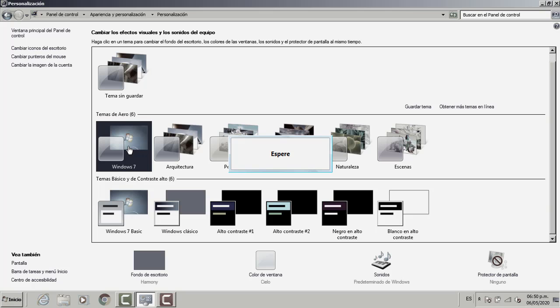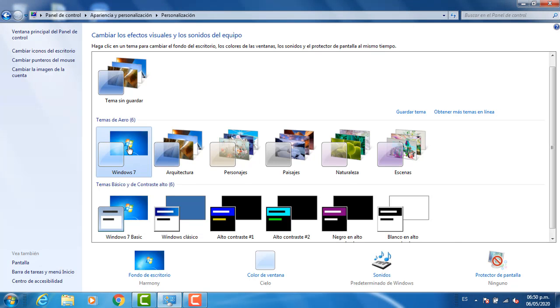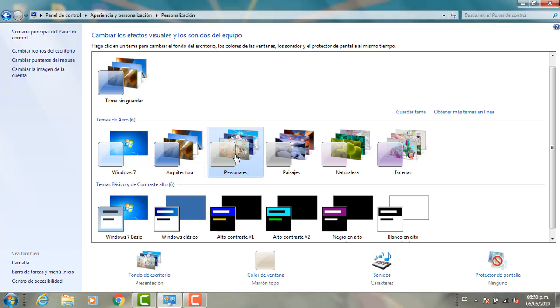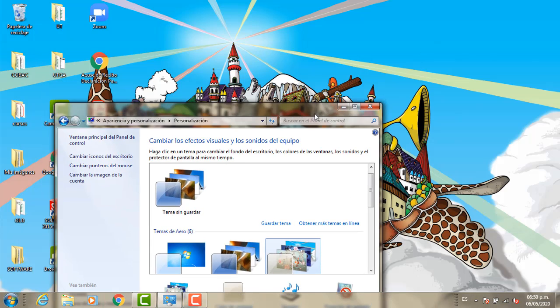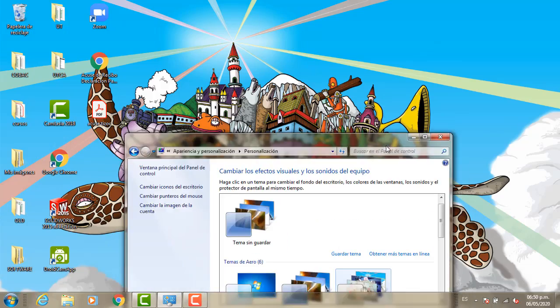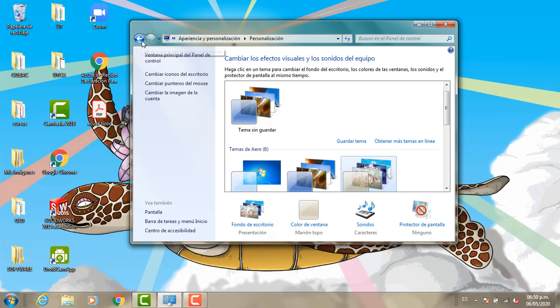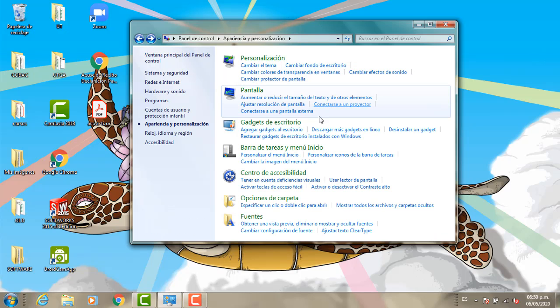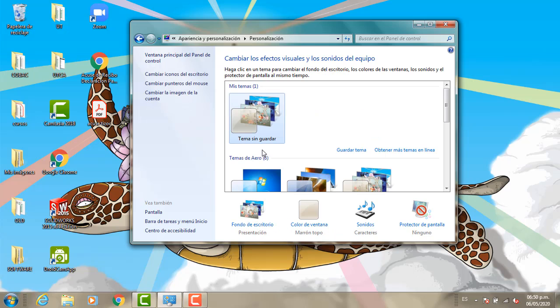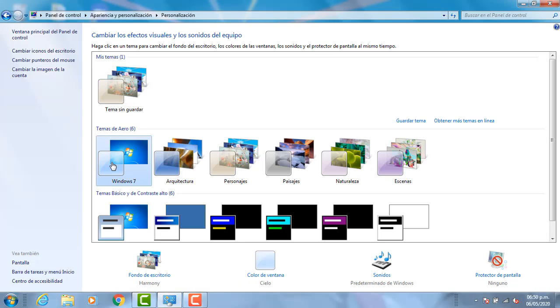In this case Windows 7 again, according to something we like. And also we can see that there is the back, another image. Okay, let's return to Windows 7.